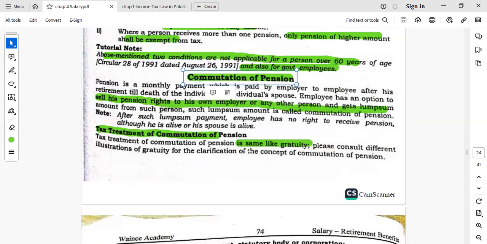Commutation of pension. The employee who is going to receive the pension can sell his pension rights to any employer and can receive a lump sum amount against that pension amount, right? So pension is a periodic amount which the employee will receive over the period till his death or based upon the condition. So the employee can sell his periodic pension to any employer, or any person, or any investor and can receive a lump sum against that periodic pension.